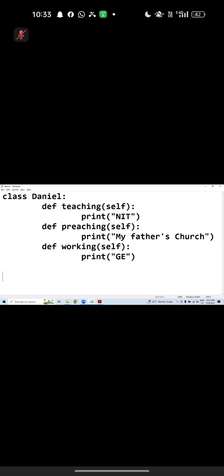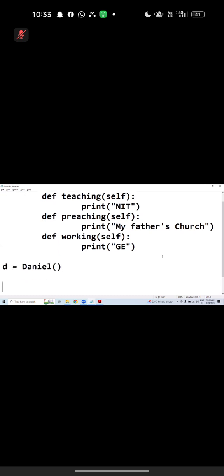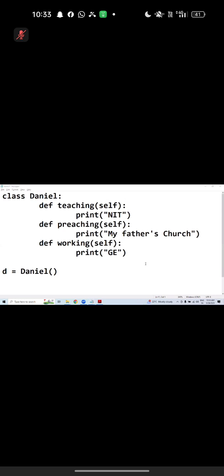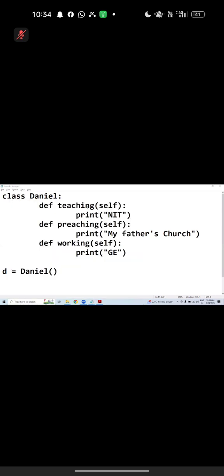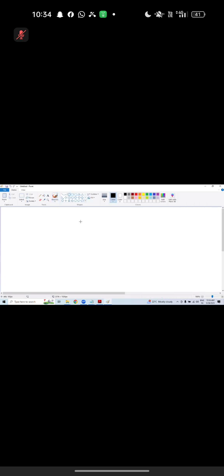Now I have a question. Can you tell me how many classes? One class. How many methods? Teaching, preaching, working. The moment you create D equals Daniel, automatically what happened? An object is created. This is the object notation I would like to represent.